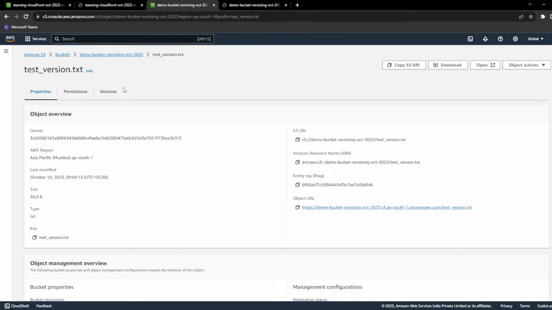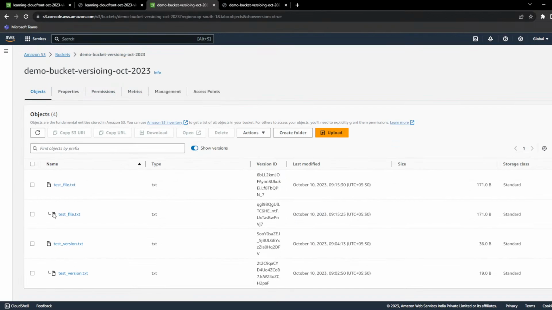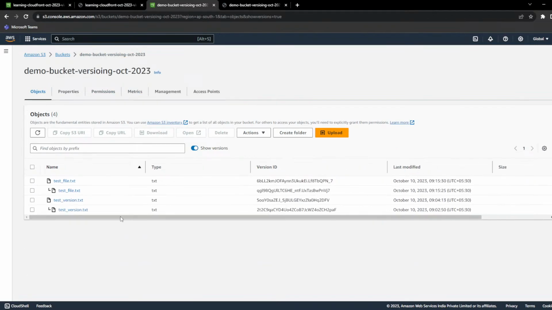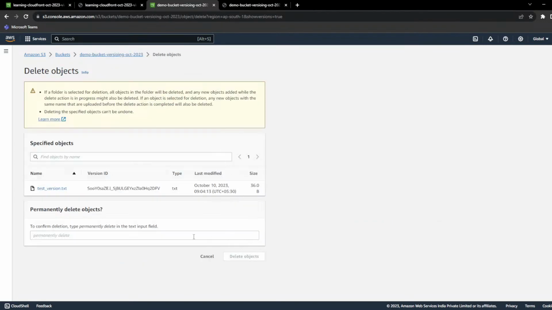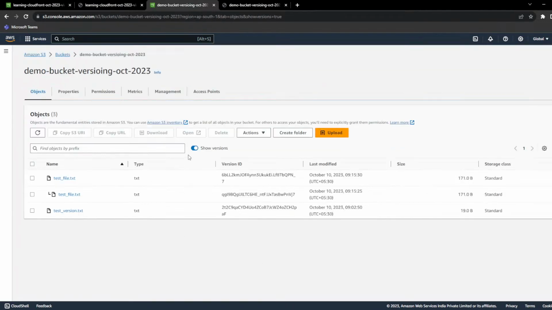Click here, check two files. Two lines means, if you want to roll back again, click here. Either go to the file or from the console also, directly from here, you can just click here, delete the latest version. It will roll back to previous version. So you can see only one file is there.